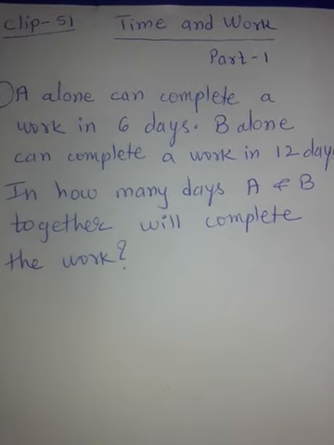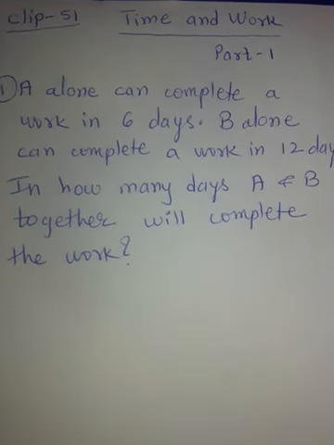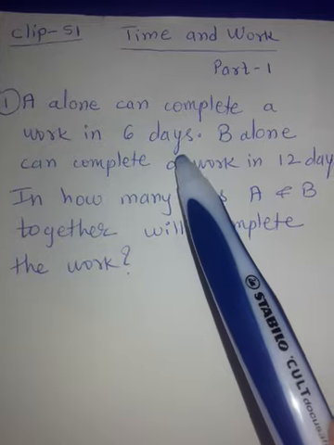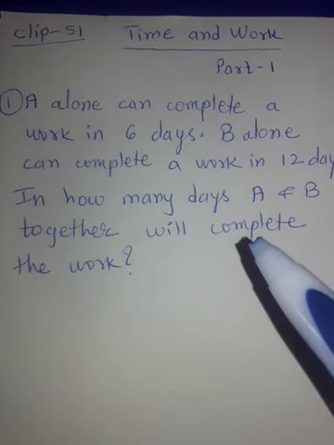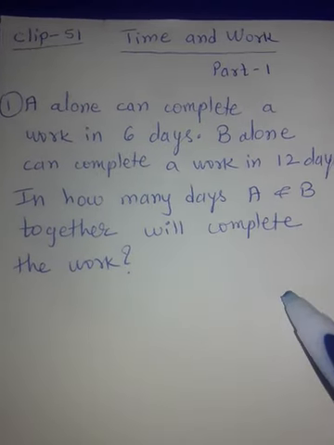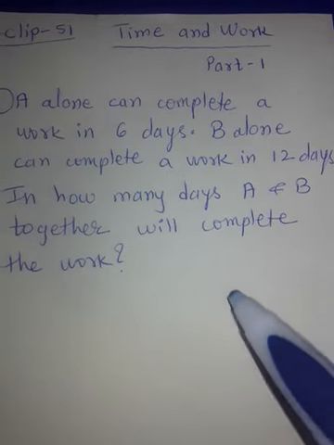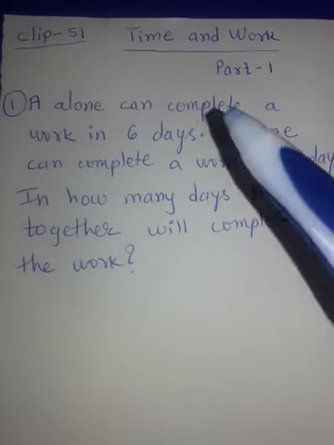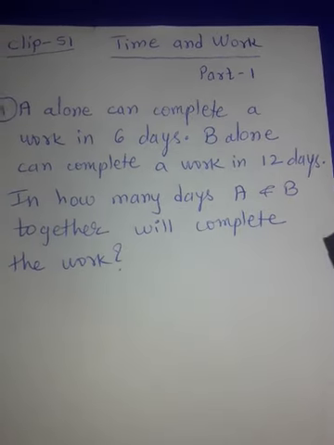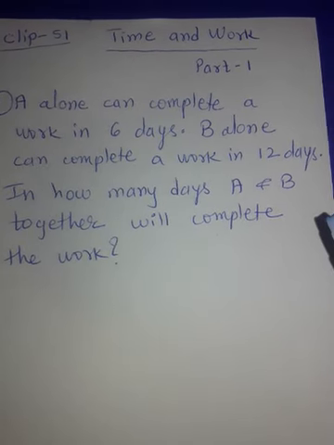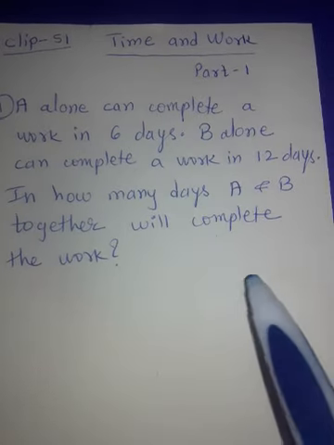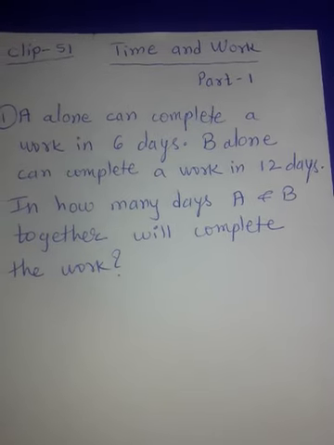Now, the very old method that we have been using for time and work is something like this. A can complete the work in 6 days. That means in one day he completes 1/6 of the work. 1/6, 1/6, 1/6, like that for 6 days he goes on doing it, and after 6 days he completes the work, right? So in one day he completes 1/6 of the work. Now B alone can complete the work in 12 days. So in one day he completes 1/12 of the work. 1/12, 1/12, like that for 12 days he will do, and after 12 days his work will be completed.